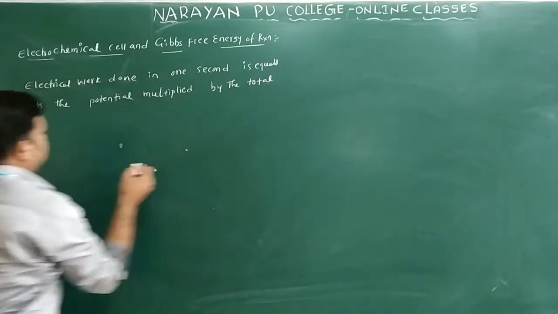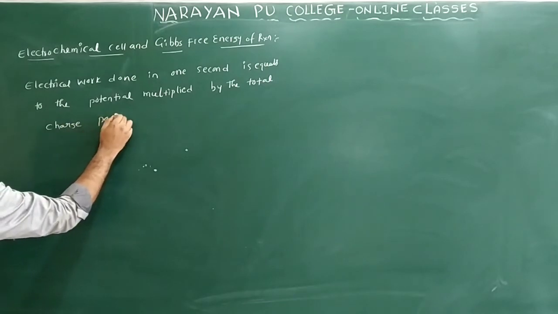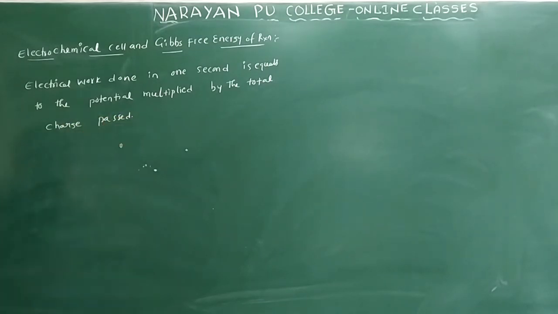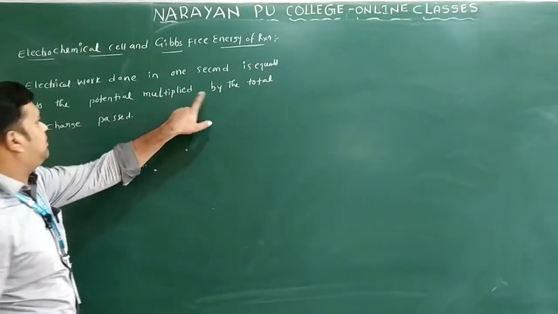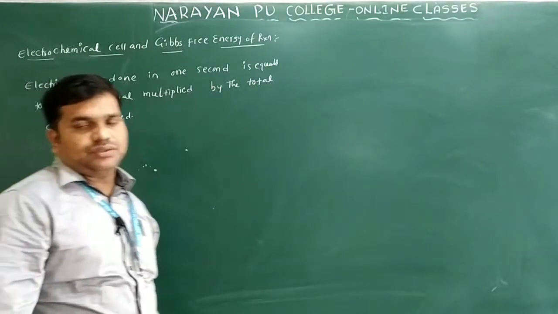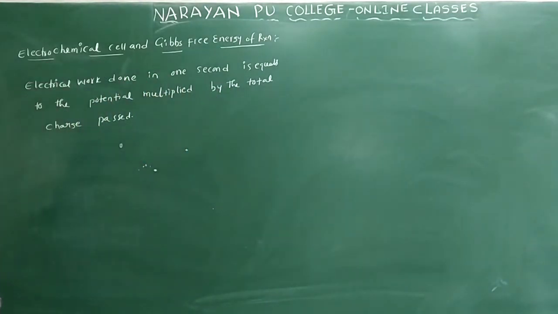Means, if you want the electrical work done in 1 second, it is the potential multiplied by the total charge passed to the solution.